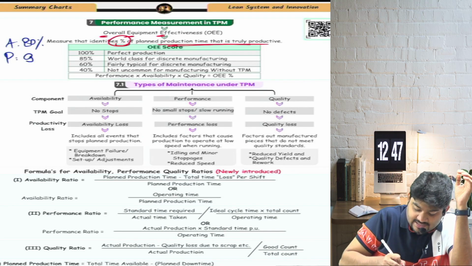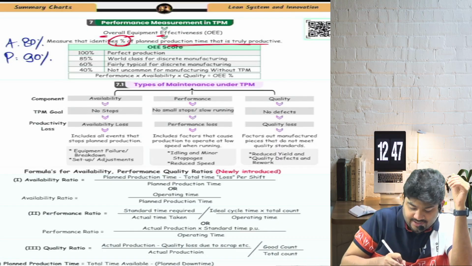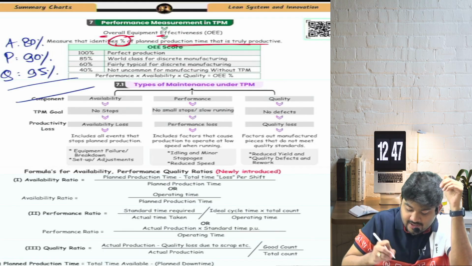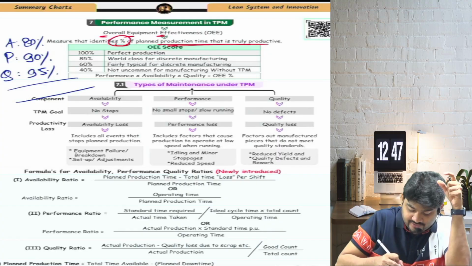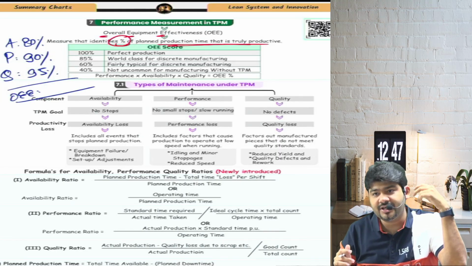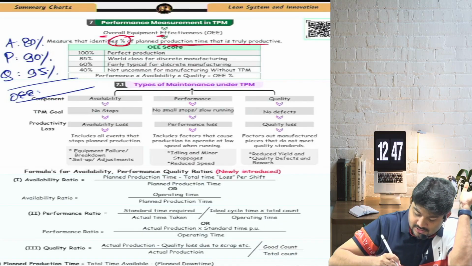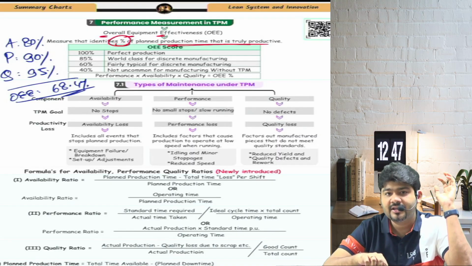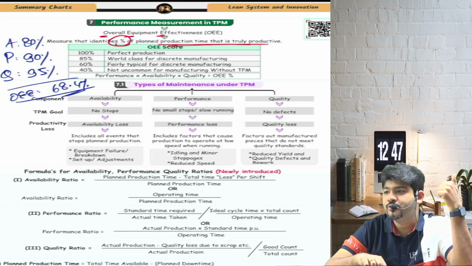Can I say it is 90%? And then quality was how much? So can I say, bhaiya, your OEE for this machine, what did I say? OEE for this machine is how much? Are we clear, everybody? Any questions, anyone? Are you clear with how you calculate OEE?